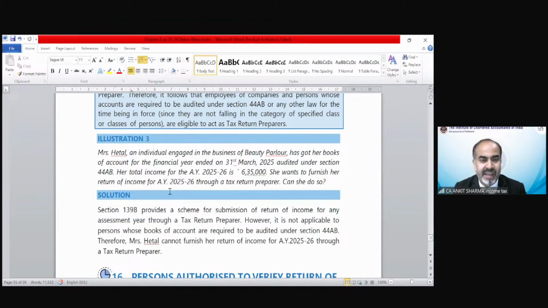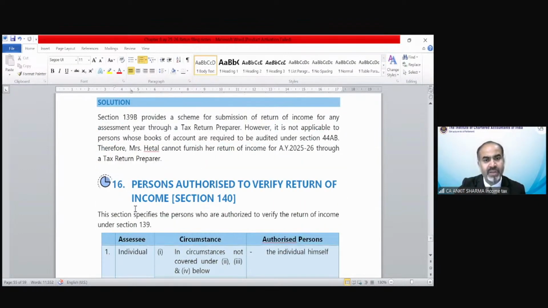Illustration, Mrs. Hetal, an individual. A tax return preparer cannot file a return of a person who is required to do a tax audit, whose books of accounts require audit under the Income Tax Act or under any other Act. So this illustration belongs to that provision. You can go through this.